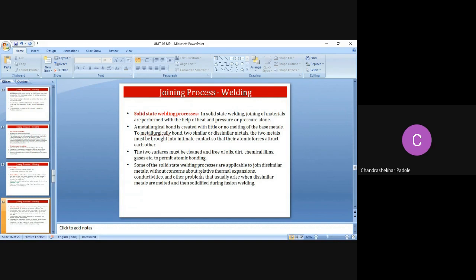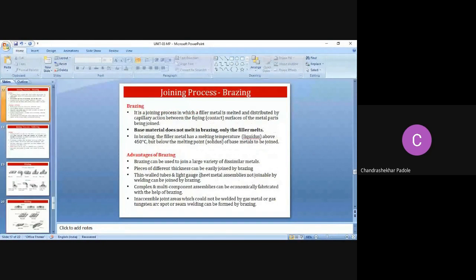And again, some of the solid state welding processes are applicable to join dissimilar metals without concern about relative thermal expansion, conductivities, and other problems that usually arise when dissimilar metals are melted and then solidified during fusion welding. So this is the solid state welding process.